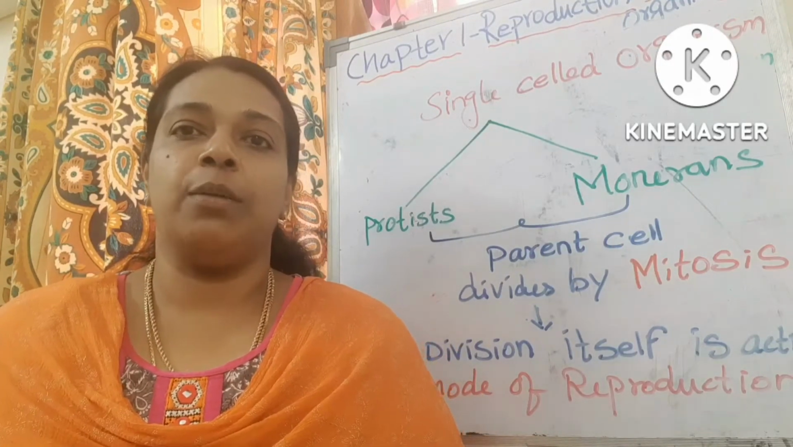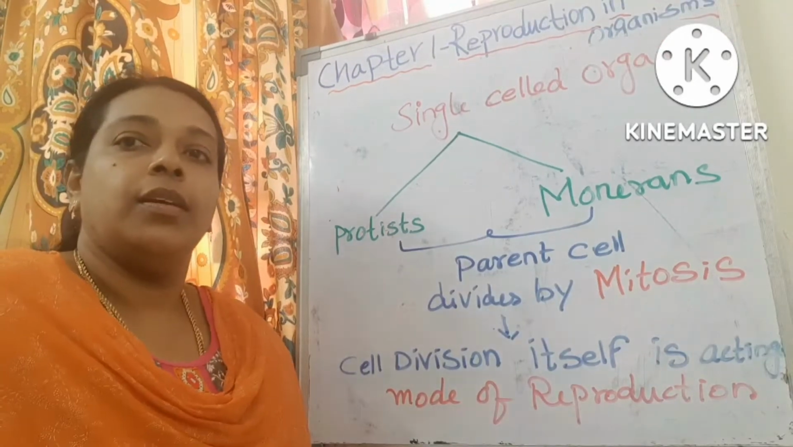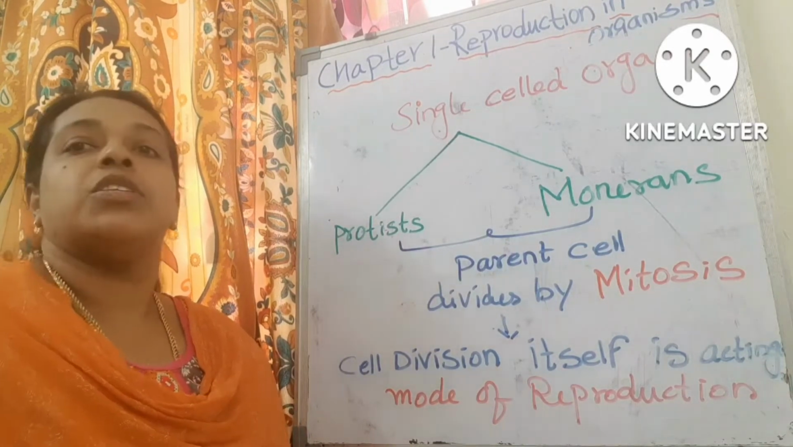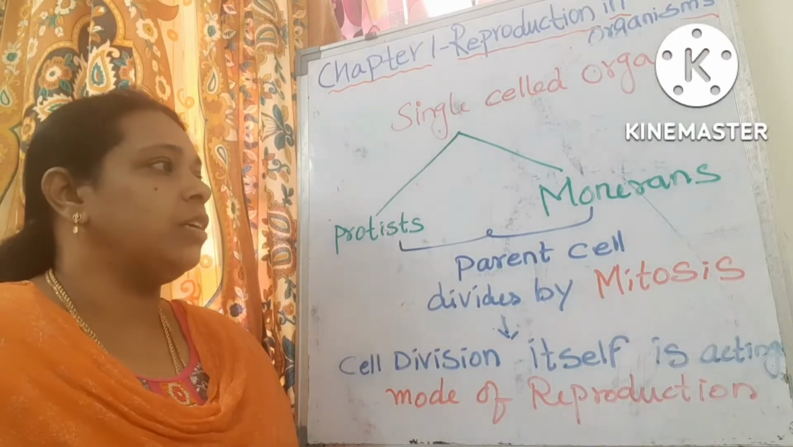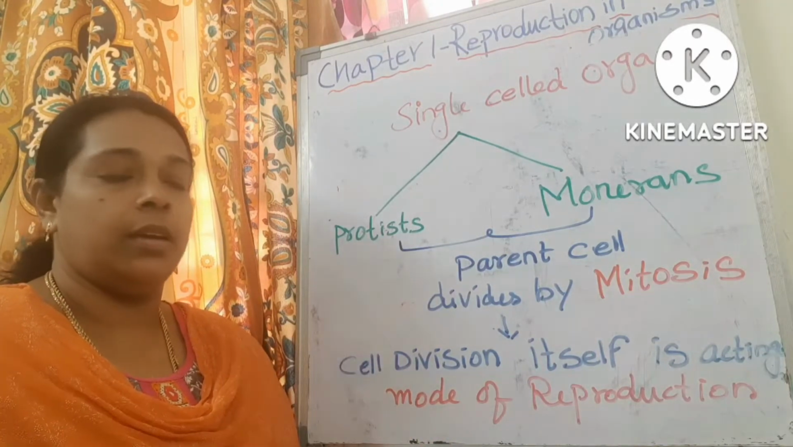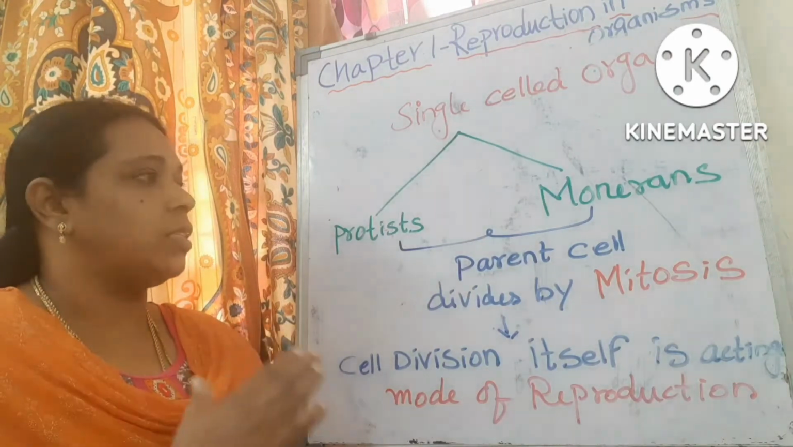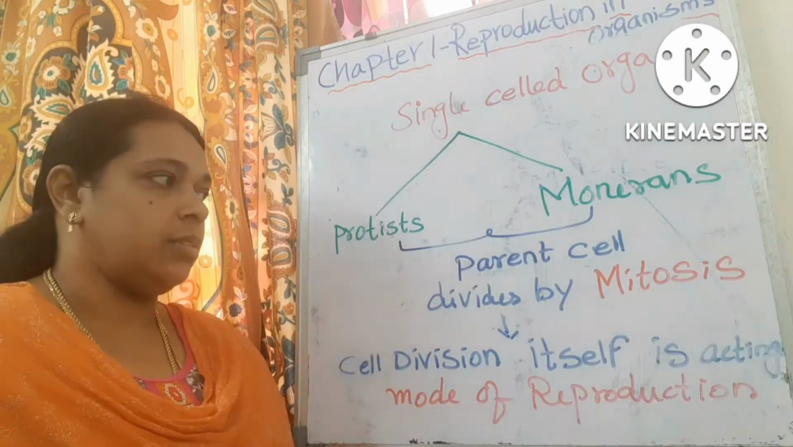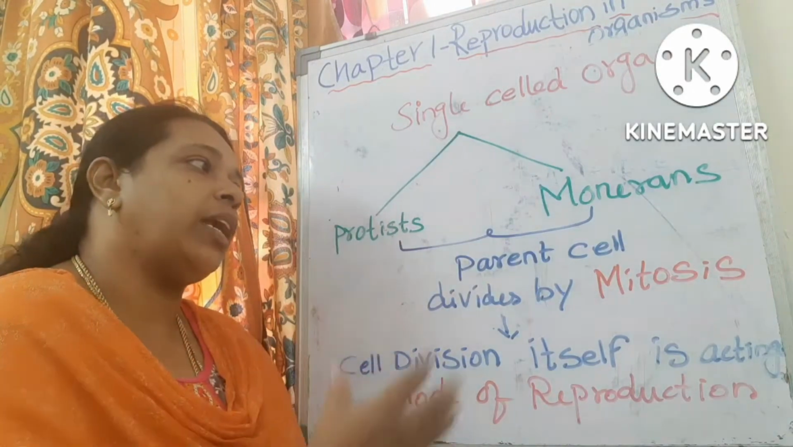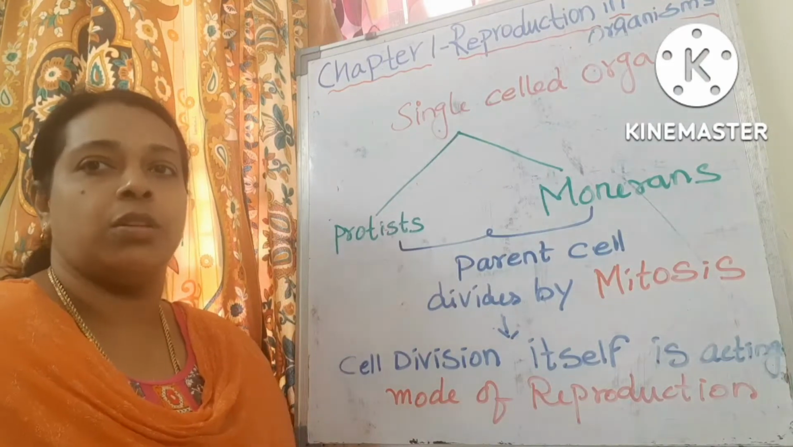Today we are going to see the continuation of asexual reproduction. The single-celled organisms which undergo asexual reproduction mainly belong to two kingdoms: one is Protista and one is Monera. We saw this already. In these protists and monerans, the parent cell divides by mitosis.